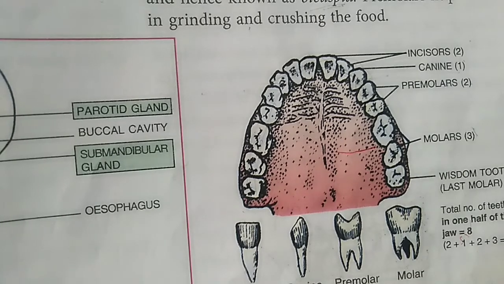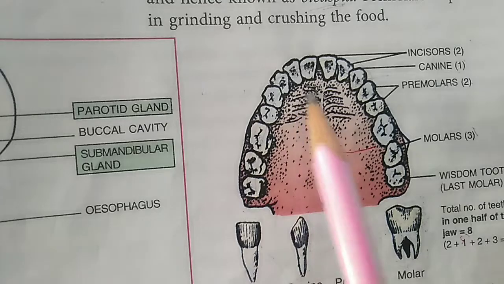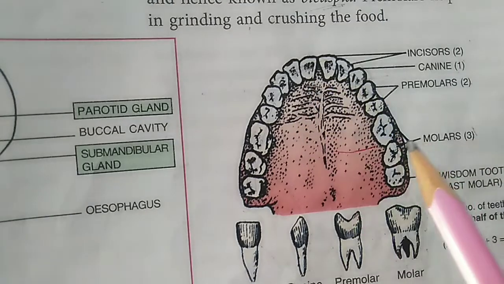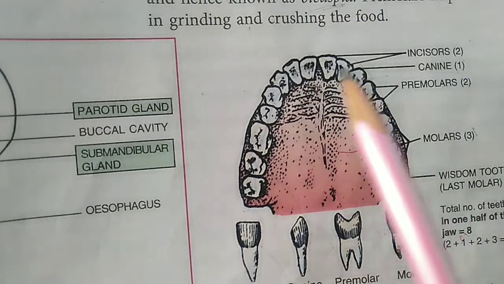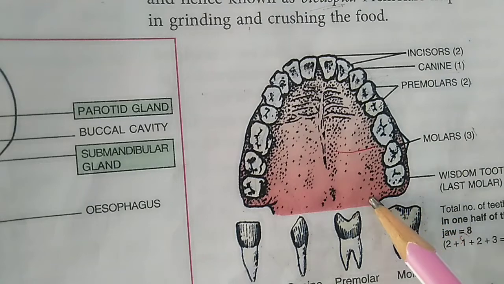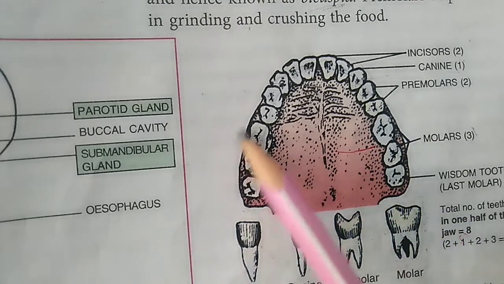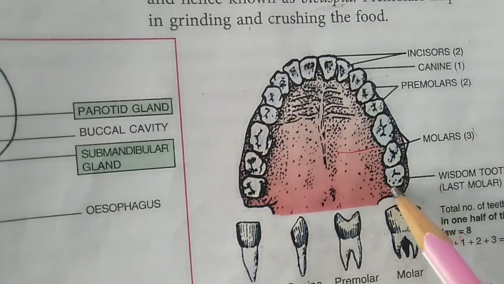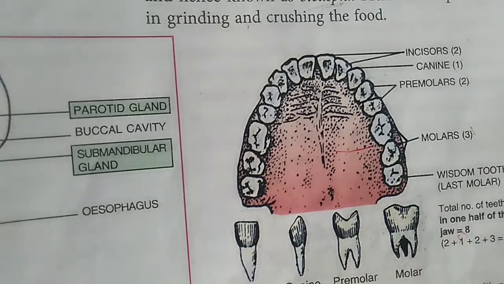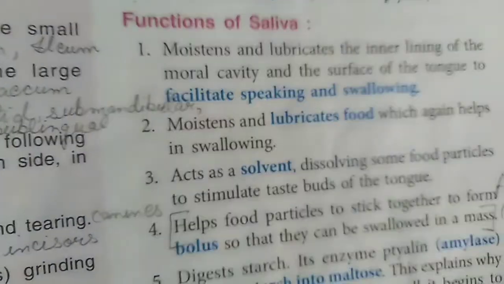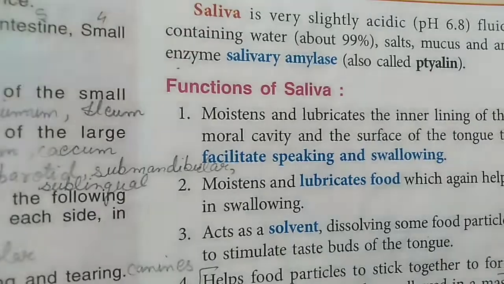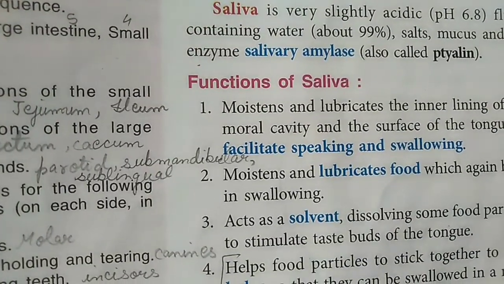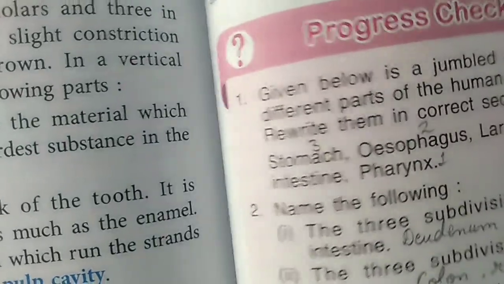Now students, I have told you that there are four different shapes or four different types of teeth present in the human jaw. So this type of dentition in human beings is known as heterodont. This is called heterodont because these are the different teeth present in the jaw.